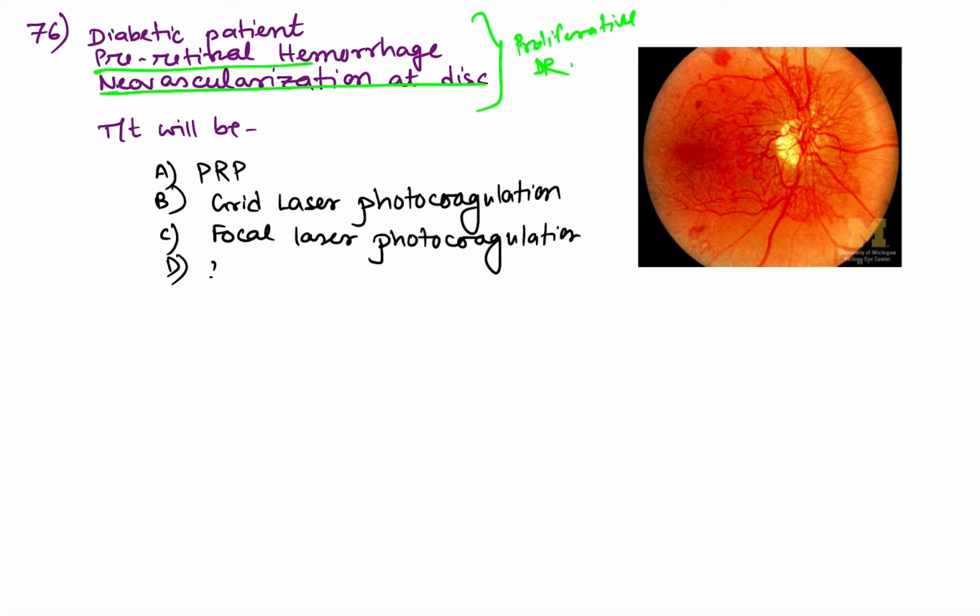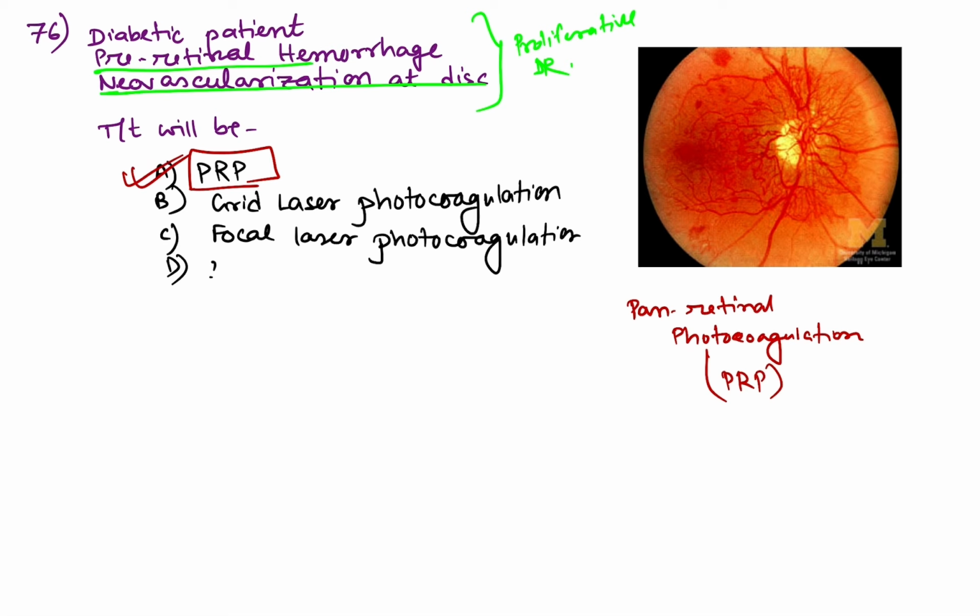For proliferative diabetic retinopathy with neovascularization of disc and preretinal hemorrhage, the ideal treatment is panretinal photocoagulation, PRP.